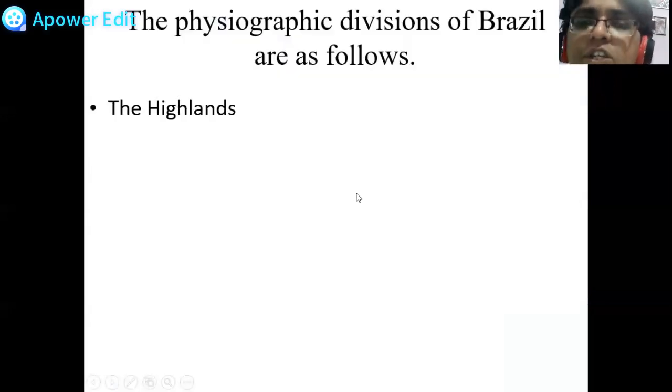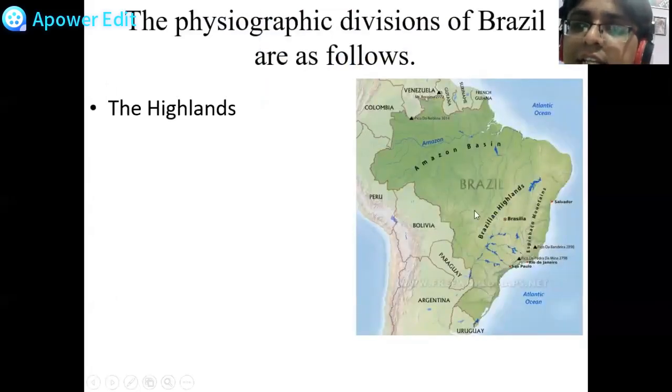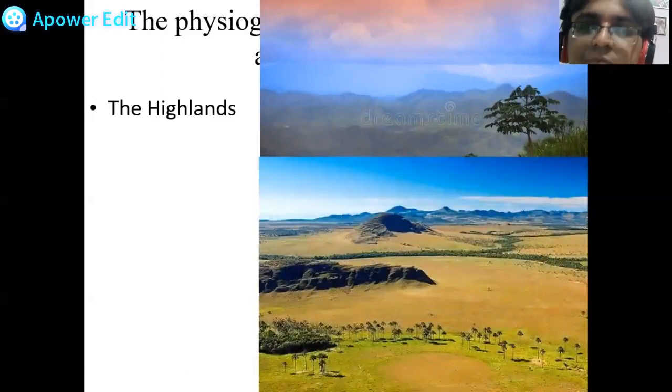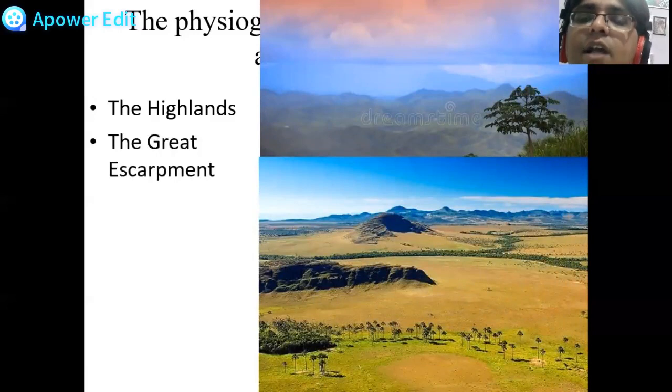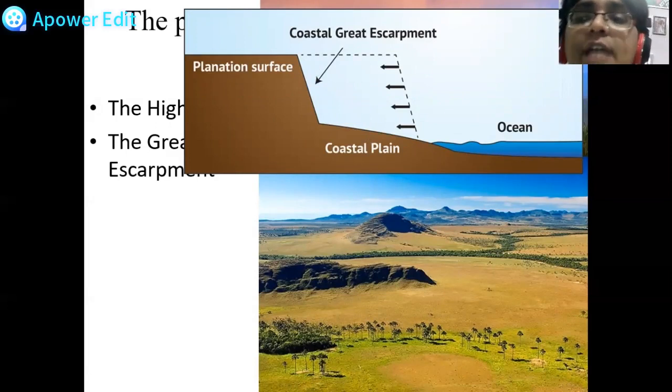So the physiographic divisions of Brazil are, first and very important, the Brazilian Highlands. As you can see, the eastern part of Brazil is the Brazilian Highlands. This is how it looks, the Brazilian Highlands. Second is the Great Escarpment. Now what is an escarpment, dear students? The mountain area beside our coastal plain gets eroded because of the winds and oceans. So when it gets eroded because of the wind and water, it breaks. And when it breaks, this part is called the escarped part. It has been completely eroded. That is called an escarpment.